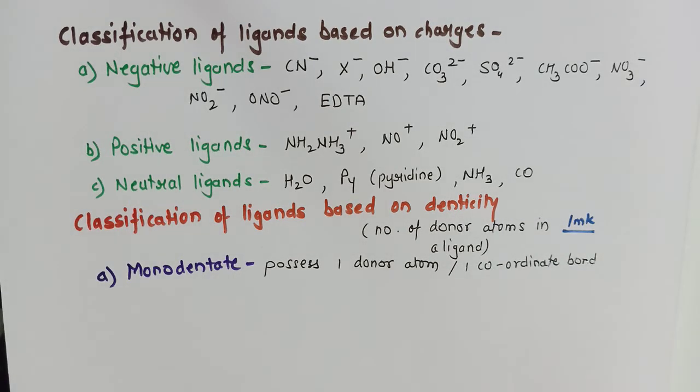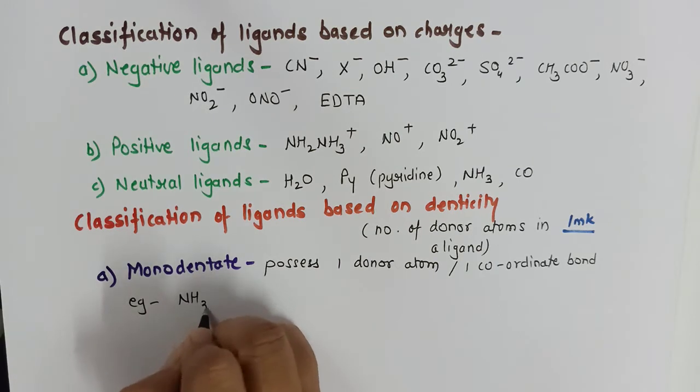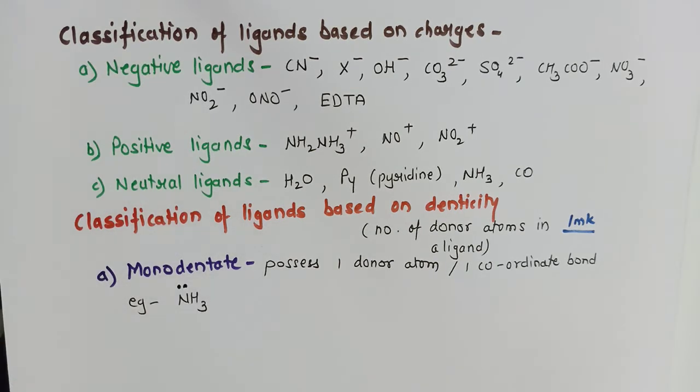Now this question is asked: a ligand will be given to you and you will be asked about its denticity. For example, ammonia. There is one lone pair on ammonia. So this lone pair can be donated and one coordinate bond can be formed.